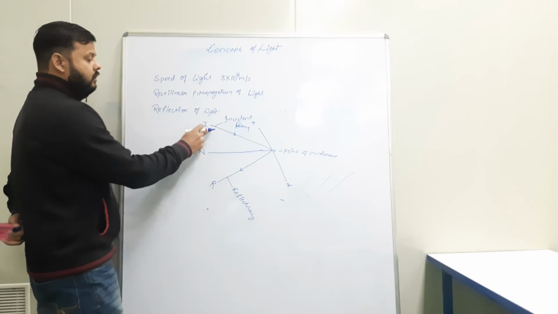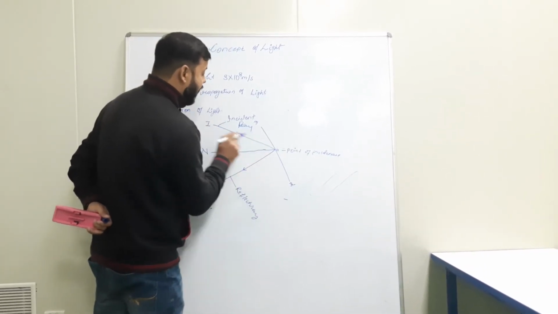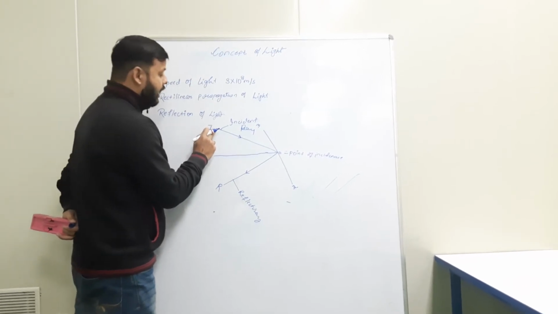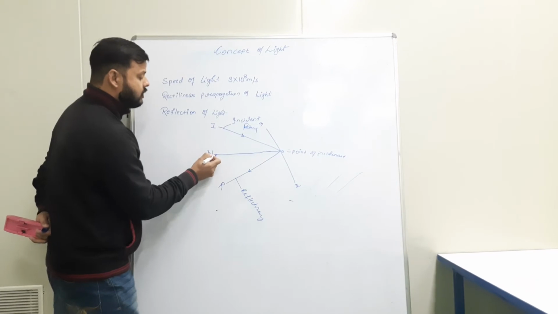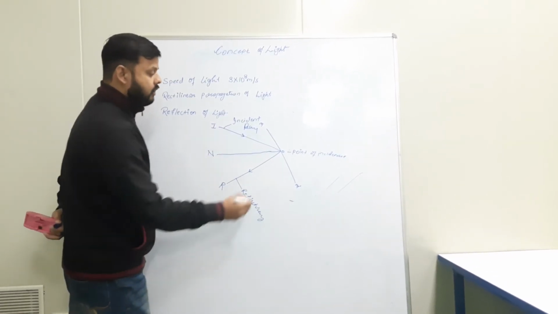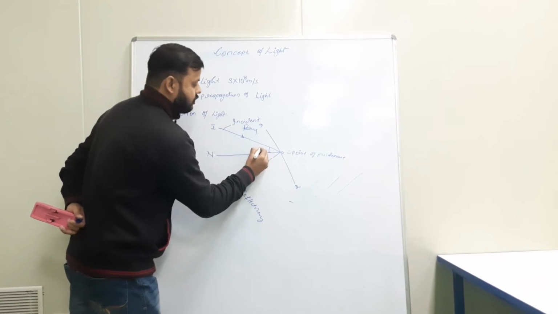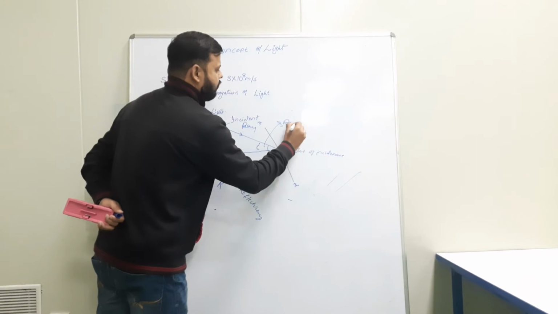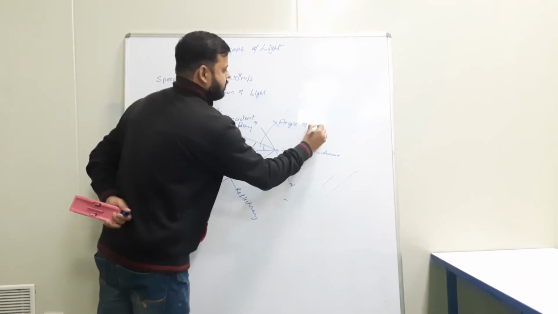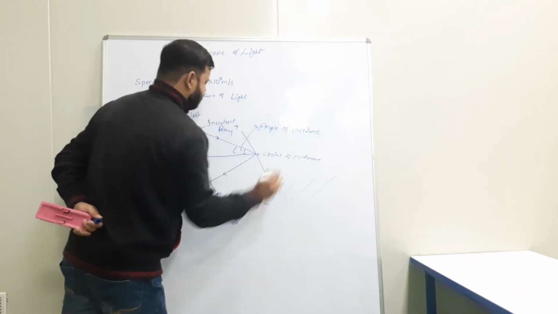So the angle which the incident ray IO makes with the normal ON is called the angle of incidence, and it is denoted by the letter i. This is called the angle of incidence, right?